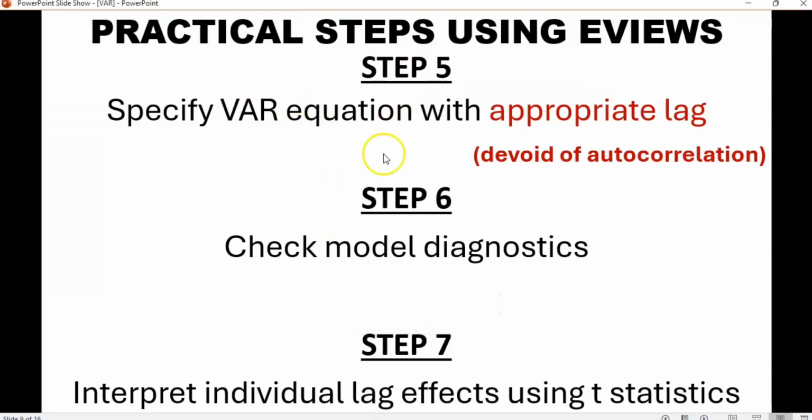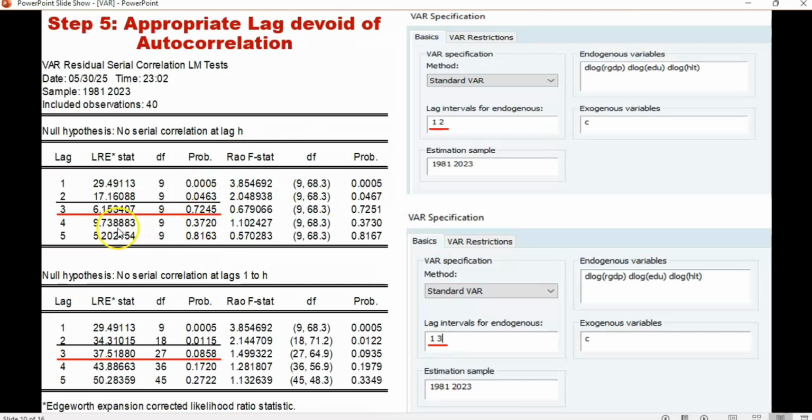Okay, so that is for step 5. Then when we look at the expanded version here, we will now discover that this is the new lag for our study. Instead of 2, we now have 3, lag 3. So why specify? Initially we specified 1, 2. Now we're going to change and specify 1, 3. So instead of 1, 2, we use 1, 3.